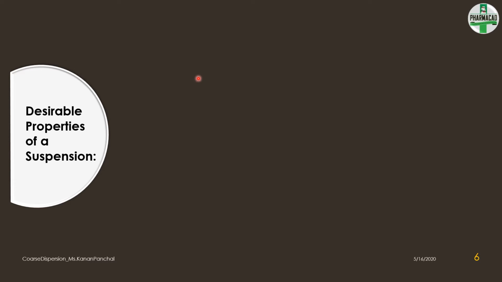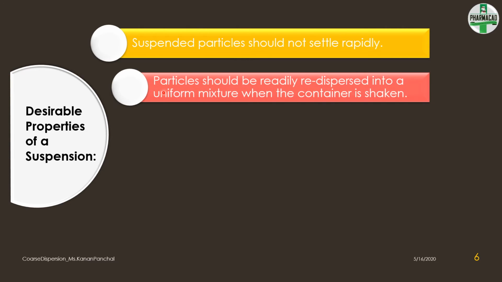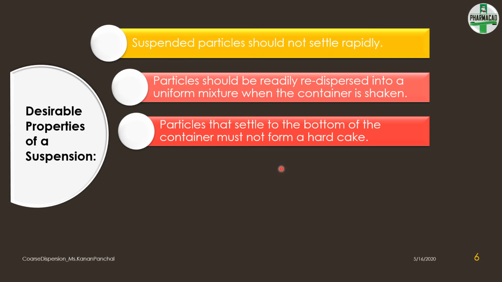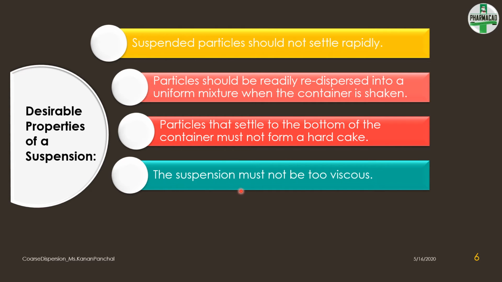As a formulator, it is very important to know certain desirable qualities of an acceptable pharmaceutical suspension. So let us discuss them one by one. The suspended particles should not settle rapidly. If at all the particles settle, it should be readily redispersed into a uniform mixture when the container is shaken. That is, the particles which settle must not form a hard cake. This is highly undesirable. Also, the suspension must not be too viscous. It should be just optimum.